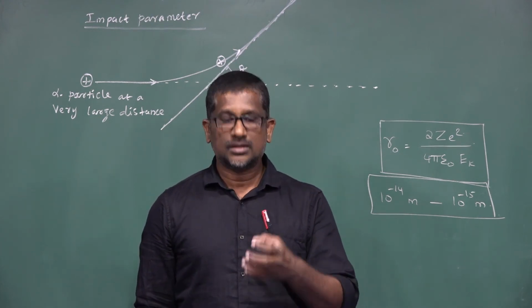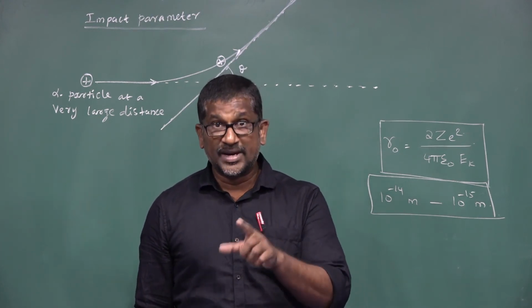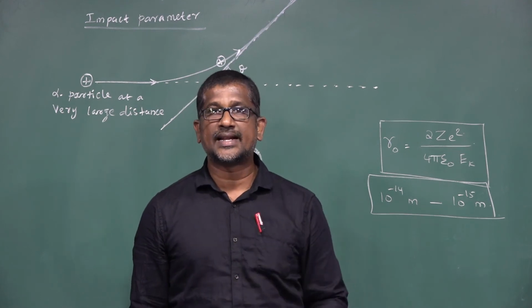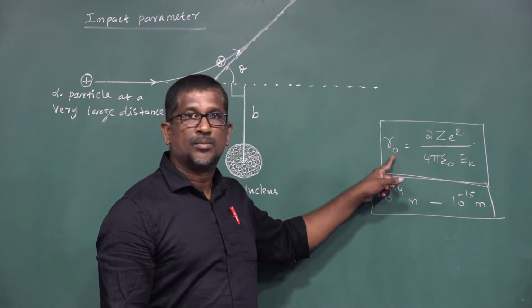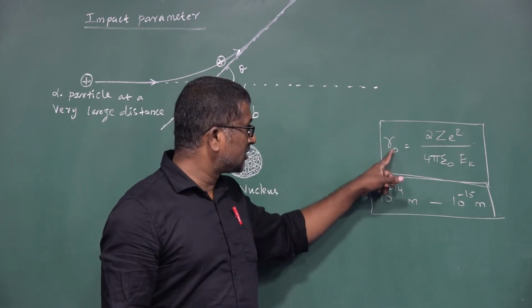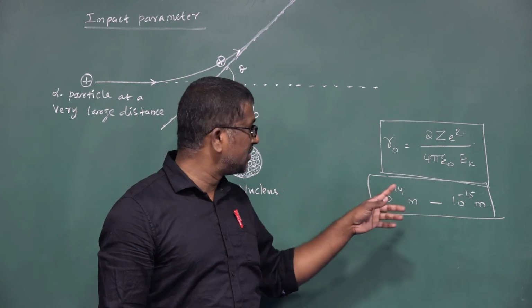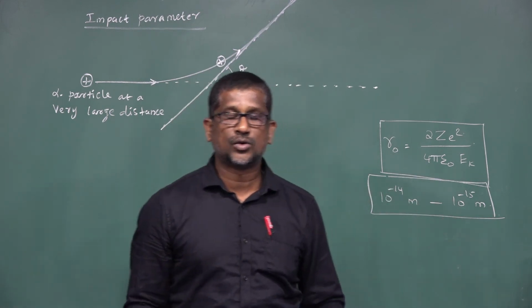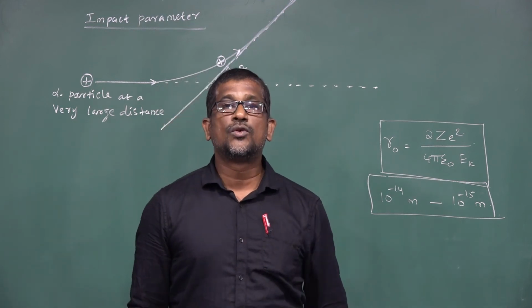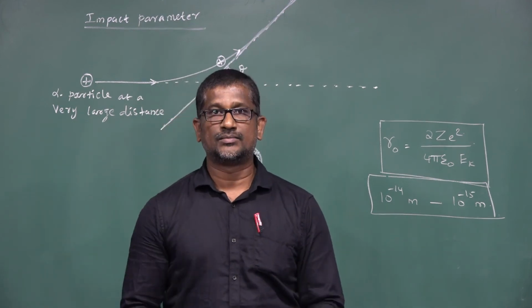So these are the conclusions given by Rutherford from the alpha particle scattering experiment. The distance of closest approach is given by this formula, and its value lies between 10 power minus 14 meter to 10 power minus 15 meter.